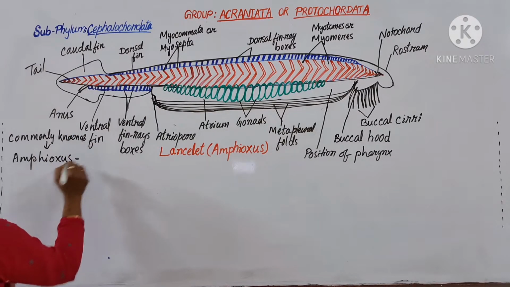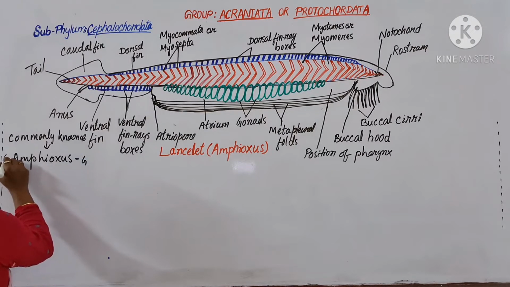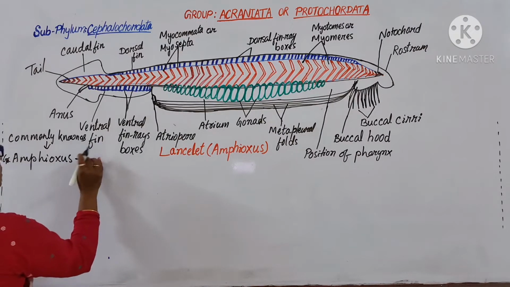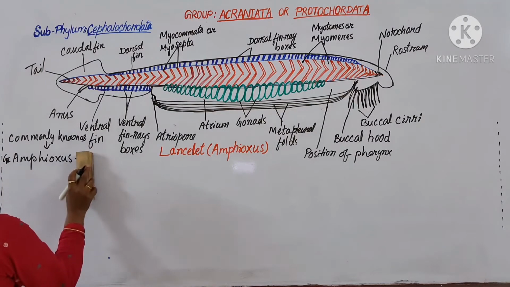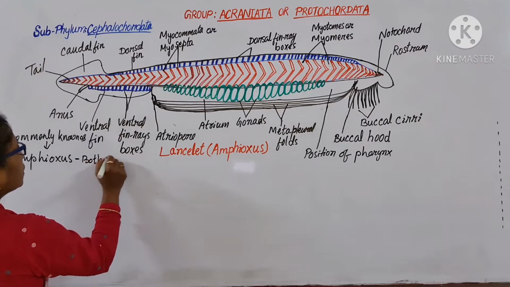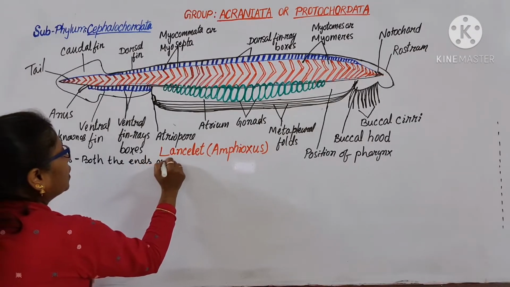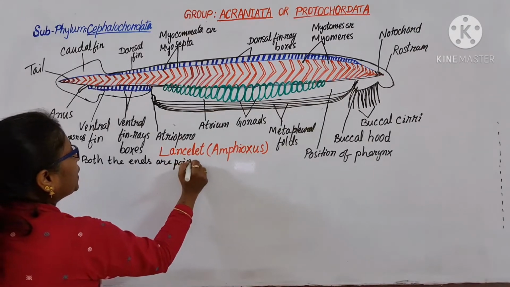As per the Greek meaning, Amphioxus means both the ends are pointed.